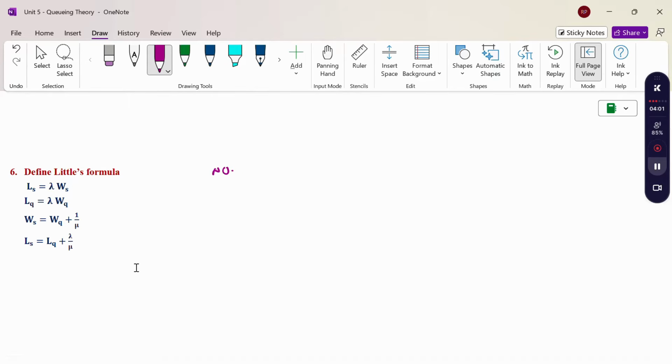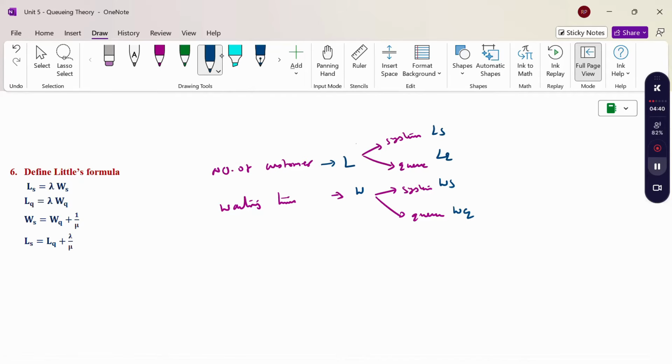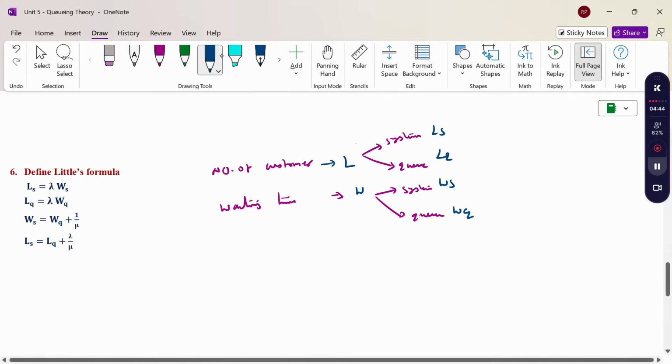One is the number of customers, for which we use the letter L, and the other is waiting time, W. So the average number of customers in the system, LS, and in the queue, LQ, and the waiting time in the system, WS, and in the queue, WQ. For this type of queuing theory question, if you know any one, all the other 3 are easy to calculate using Little's formula.